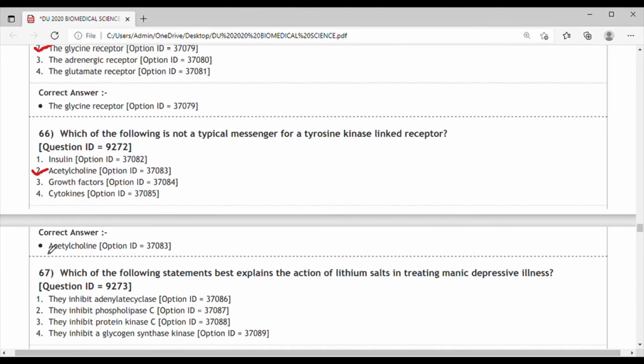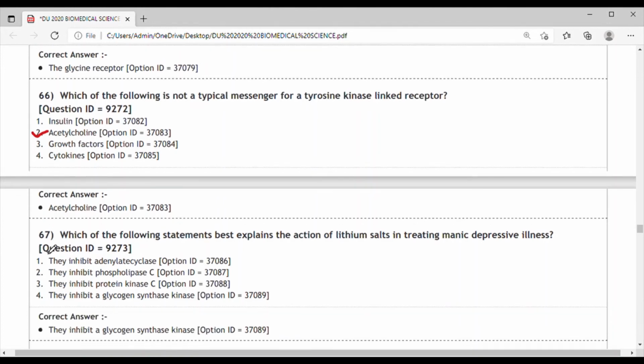Which of the following statements best explains the action of lithium salts in treating manic depressive illness? The correct answer for this is they inhibit glycogen synthase kinase. Correct answer is option 4, that is they inhibit glycogen synthase kinase.